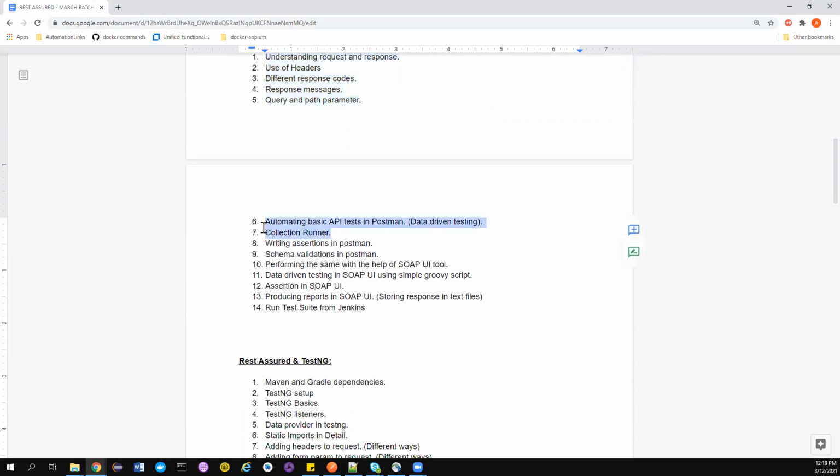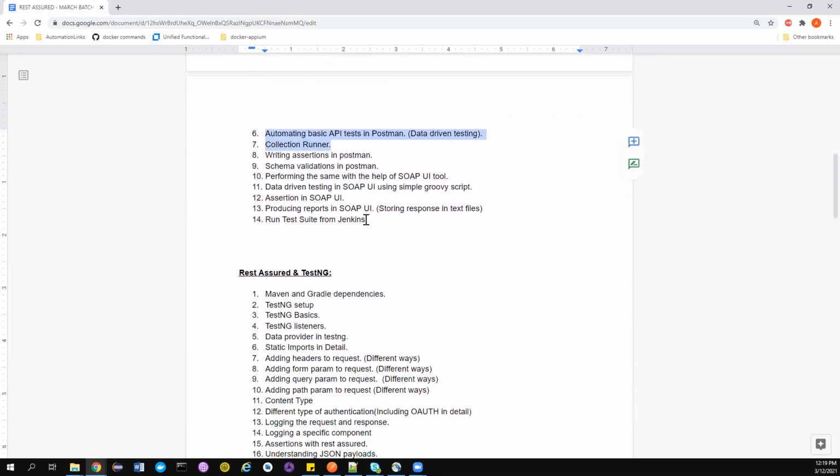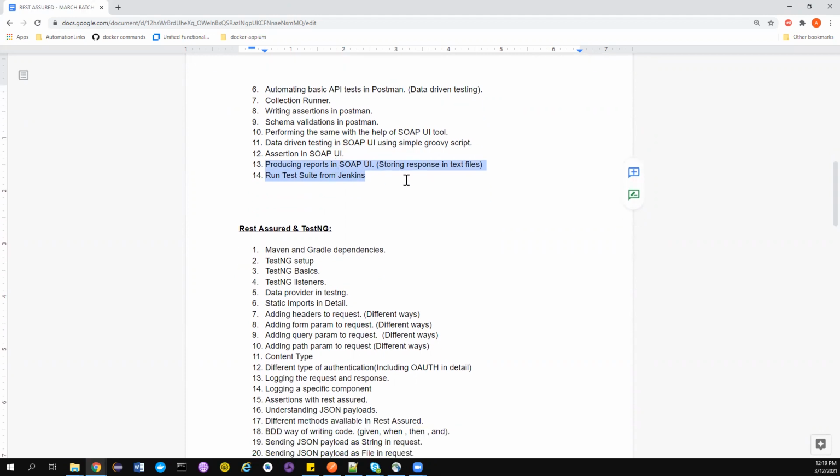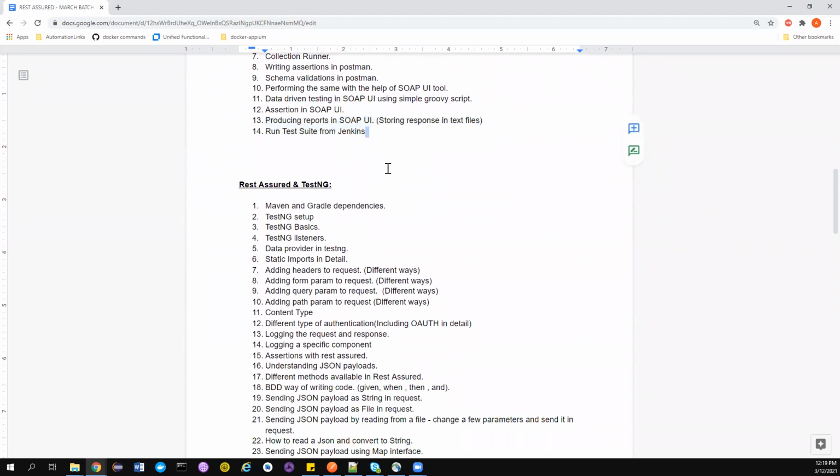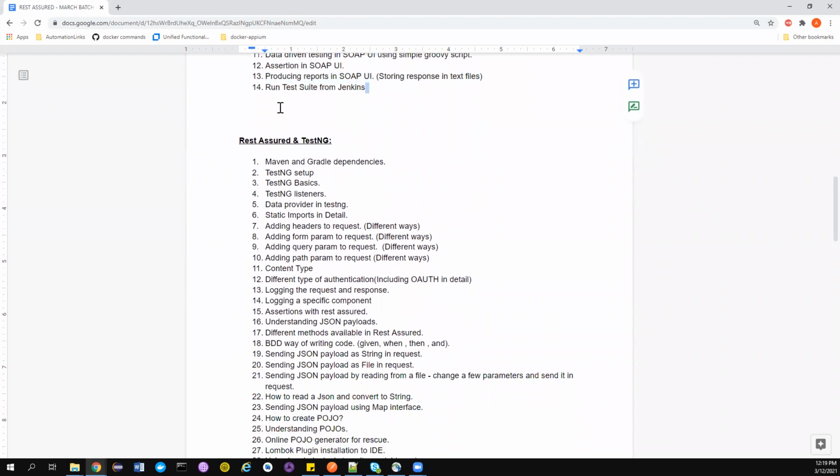We'll also do data driven testing from Postman. We'll also do data driven testing from SoapUI. We'll also see how we can write assertions in Postman and SoapUI. Okay, it's gonna be a master of your API automation course, right? So everything will be covered. Even if you want to run your SoapUI regression suite from Jenkins, we'll do that. Okay, we'll also see how we can produce reports in SoapUI and other stuff, right? So almost everything is covered, guys.